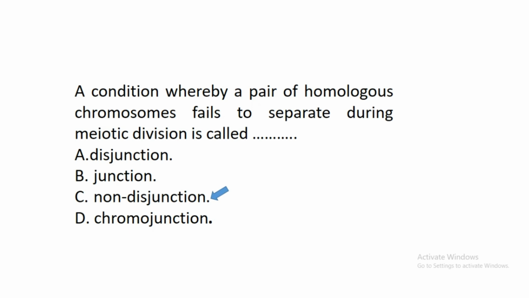So non-disjunction is a condition whereby a pair of homologous chromosomes fails to separate when a cell is undergoing meiosis, and this brings some genetic issues in an individual. So non-disjunction can introduce undesirable traits in an organism.